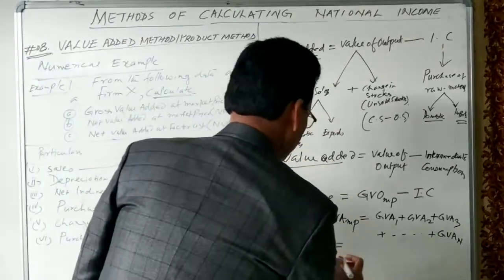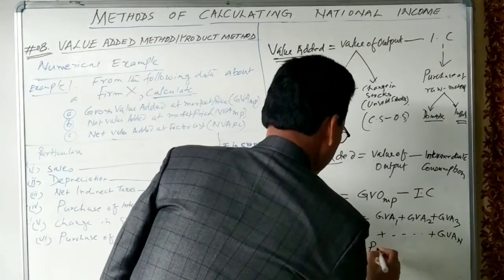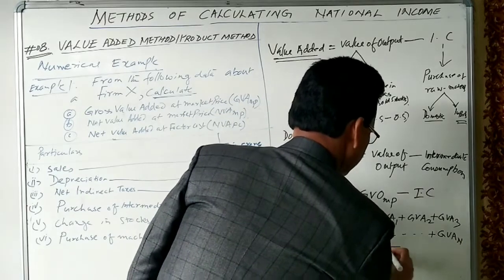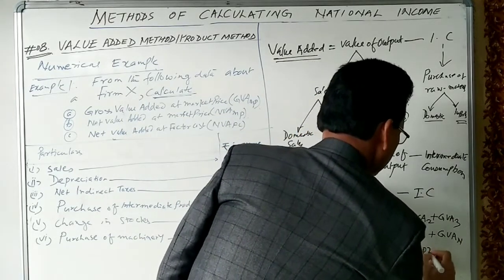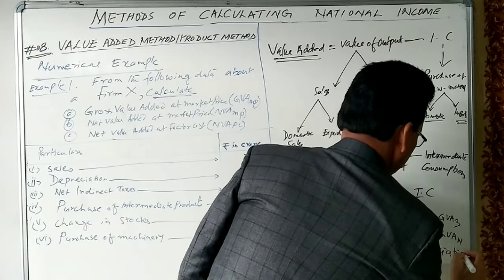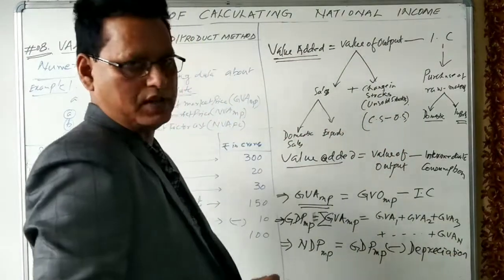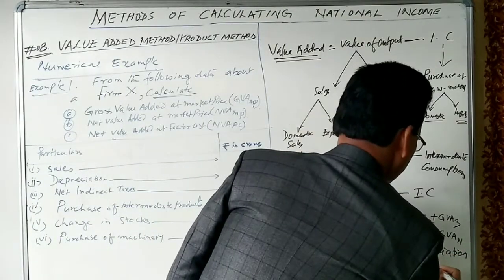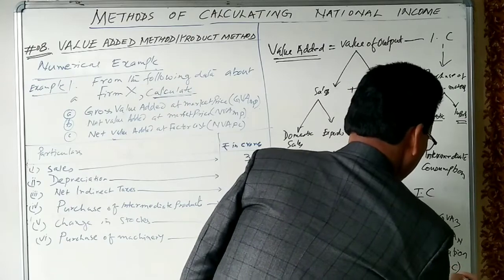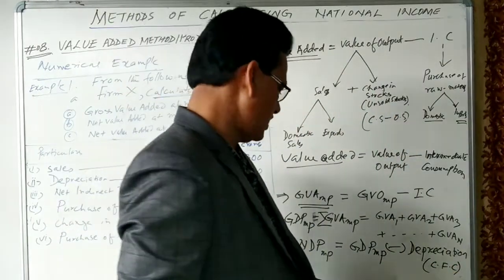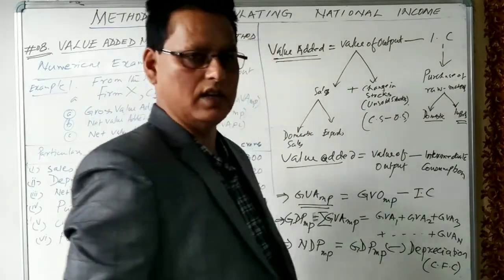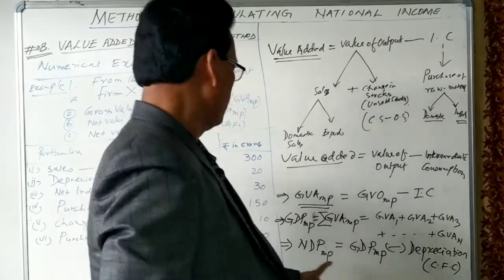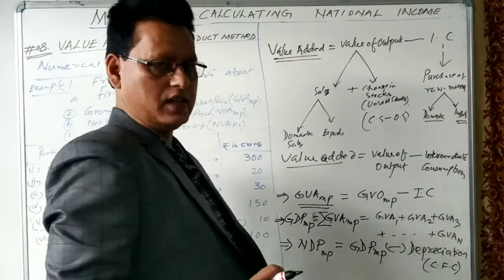Certainly we have to deduct depreciation from gross domestic product at market price. Depreciation, you also know, is consumption of fixed capital. Consumption of fixed capital is depreciation. When depreciation is deducted from the gross domestic product, we arrive at net domestic product.